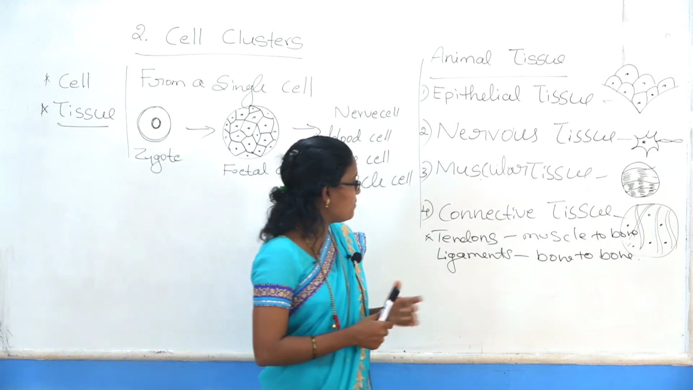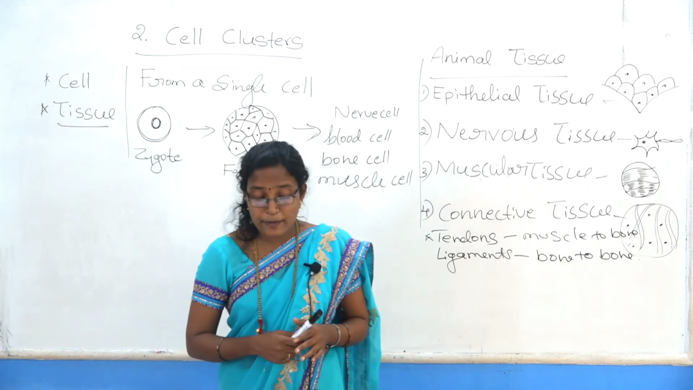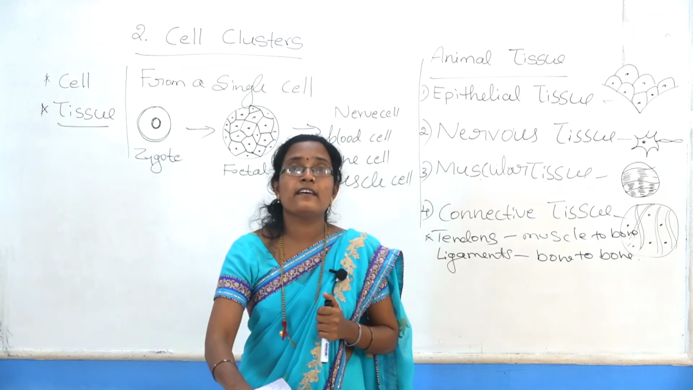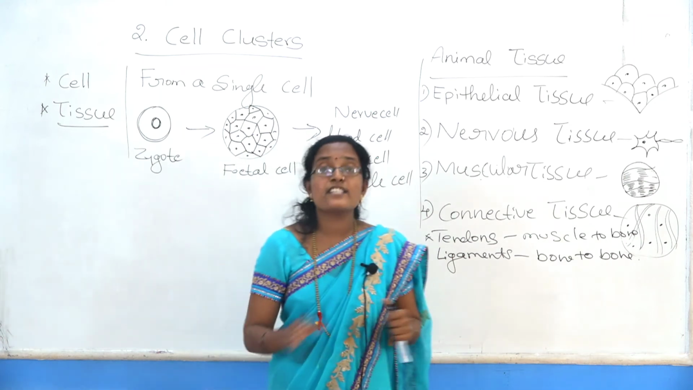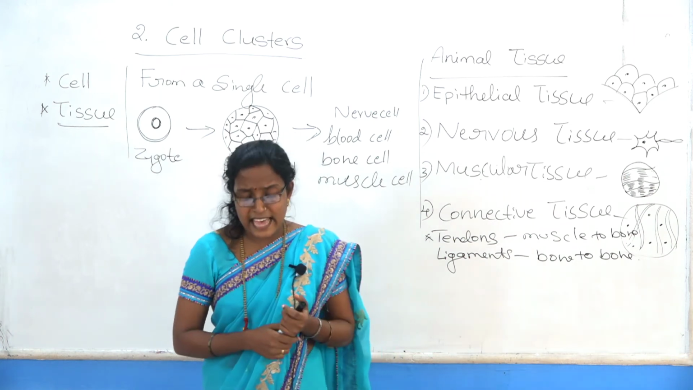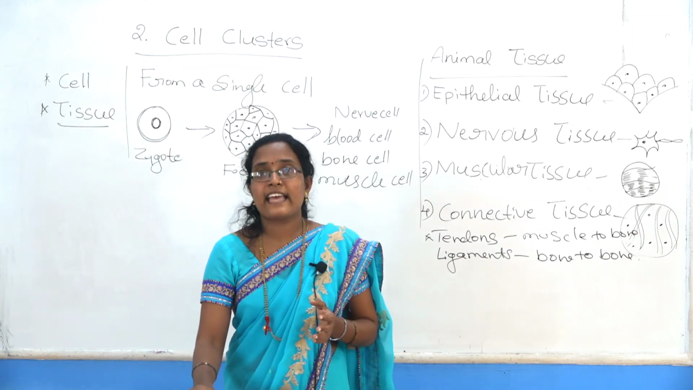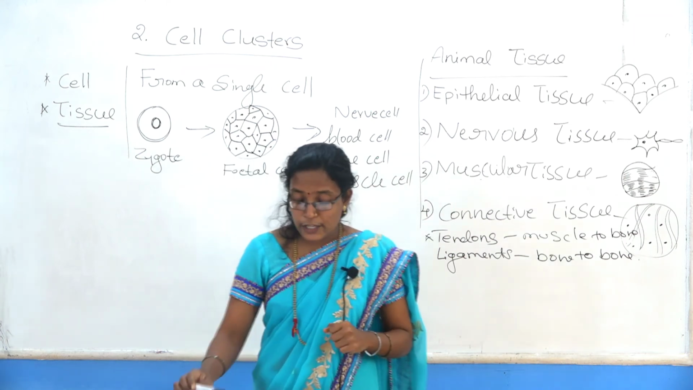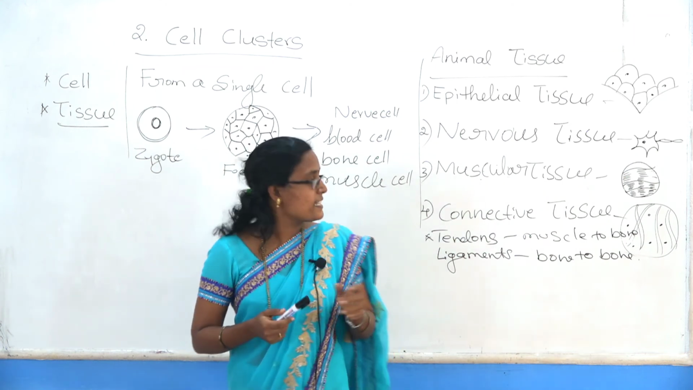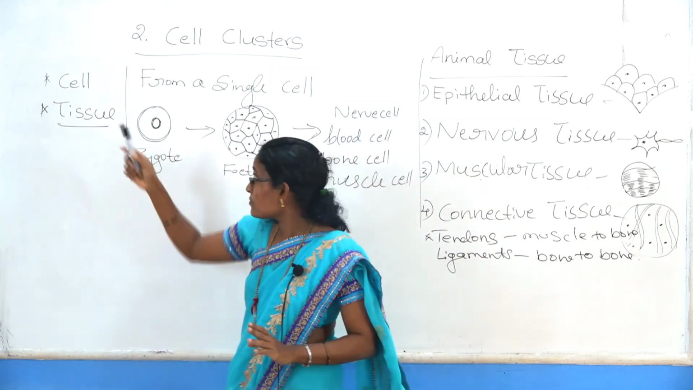Last one, blood. Blood is a fluid tissue that also belongs to the group of connective tissue. What is the main function of blood? Blood transports respiratory gases like oxygen and nutrients, and also provides immunity. Blood is also a connective tissue.